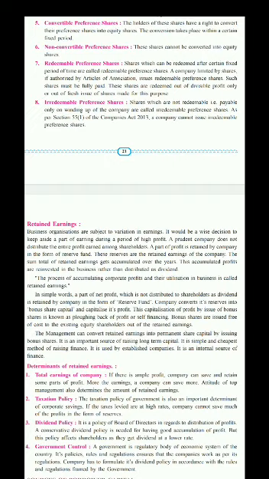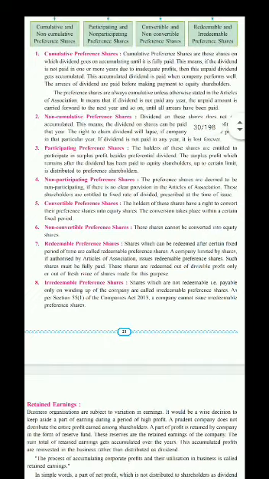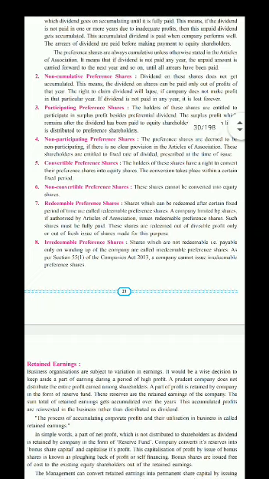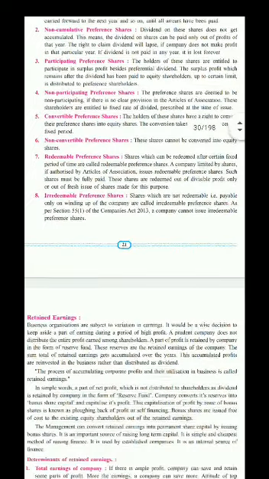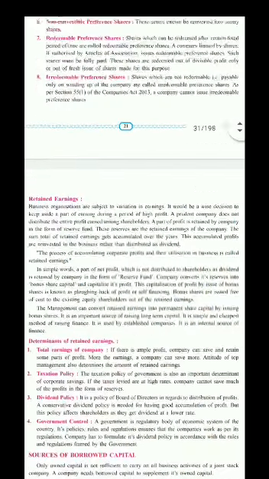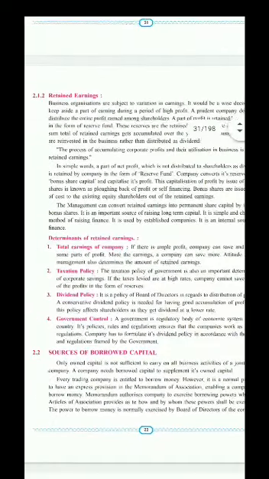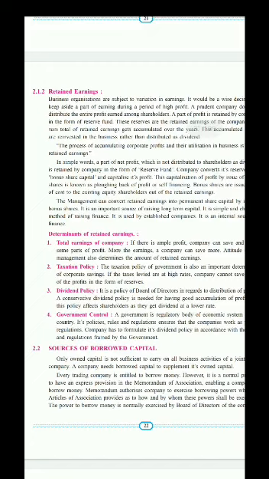So we have seen 8 types of preference shares. Okay, first is cumulative preference shares, second is non-cumulative preference shares, third is participating preference shares, fourth is non-participating preference shares, fifth is convertible preference shares, sixth one is non-convertible preference shares, seventh is redeemable preference shares, and eighth one is irredeemable preference shares. See students, so far we have seen equity and preference shares, features of both the shares, types of both the shares.